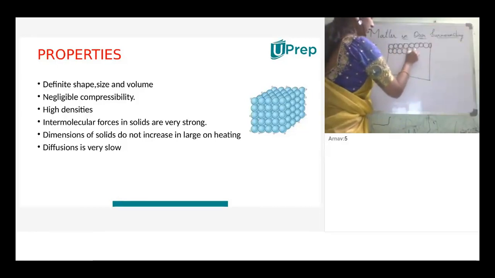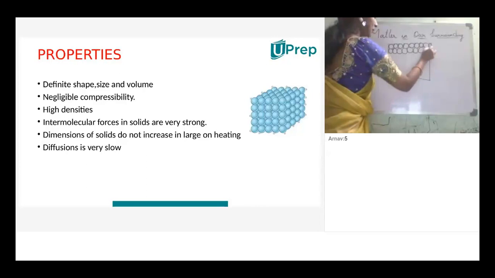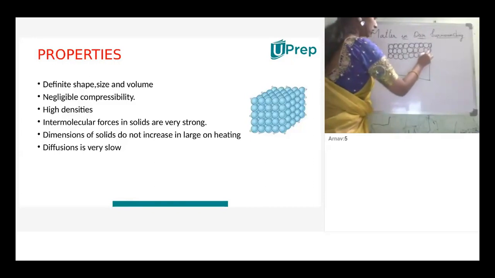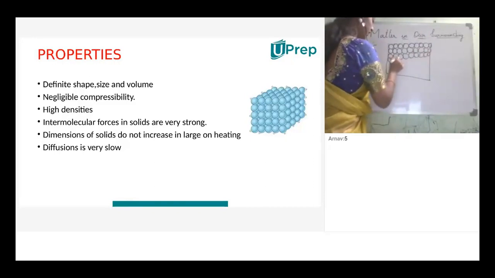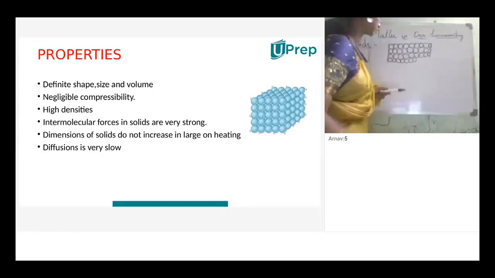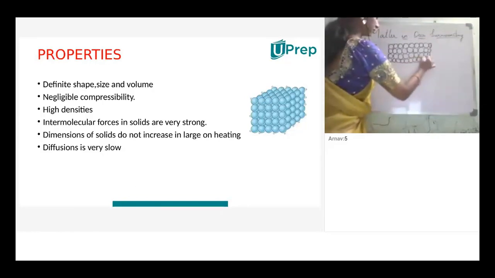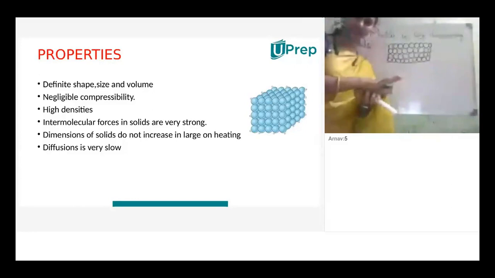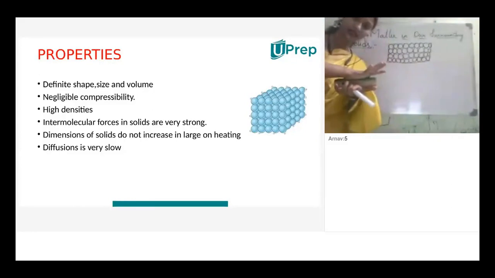Is there any gap between the particles, children? No, there is no gap because all the particles are very close to each other without any gap.